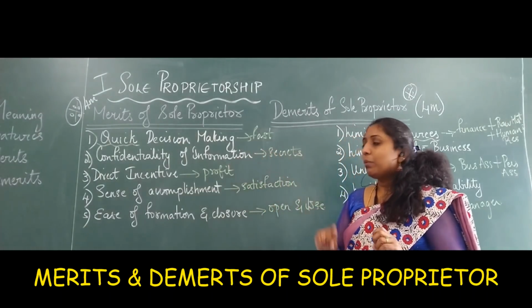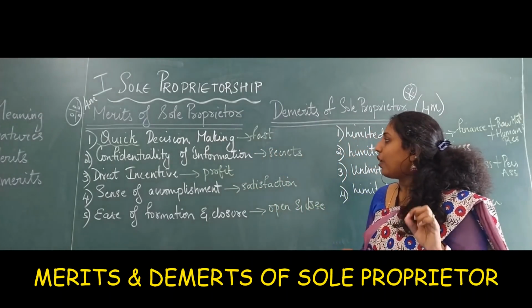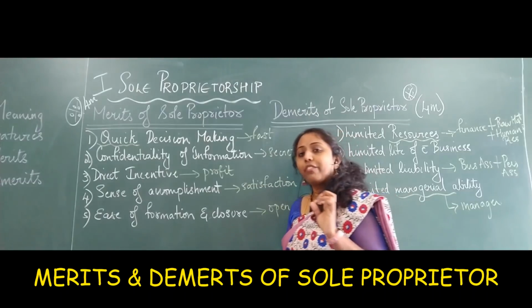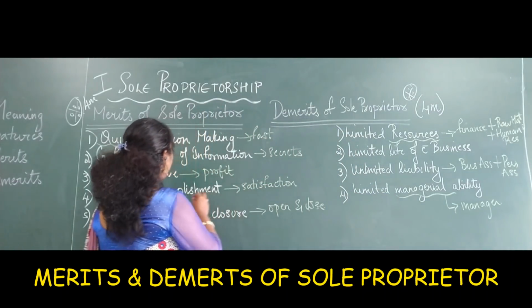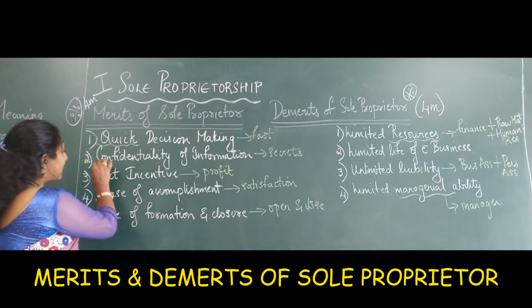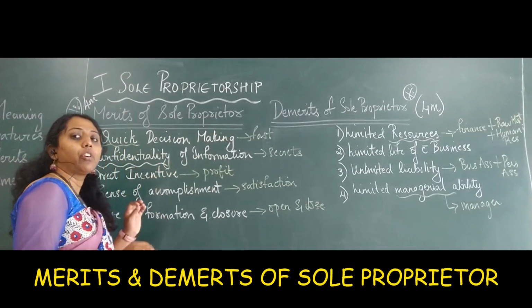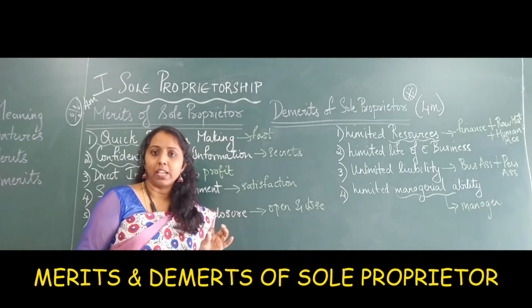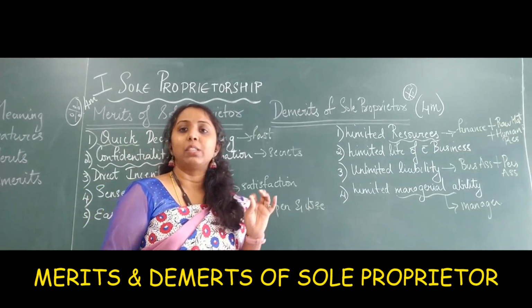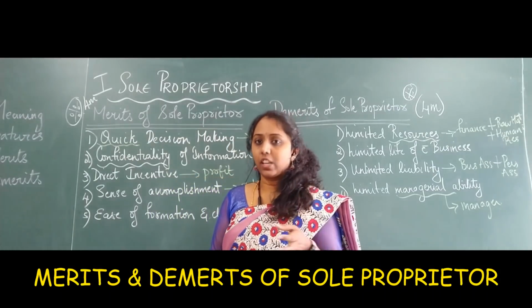The second one is confidentiality of information. The word confidentiality refers to secrets. Whatever secrets he has to maintain in his business, there is no need for him to share those secrets with anyone. If he wants to share the secrets with his family members, he can share.